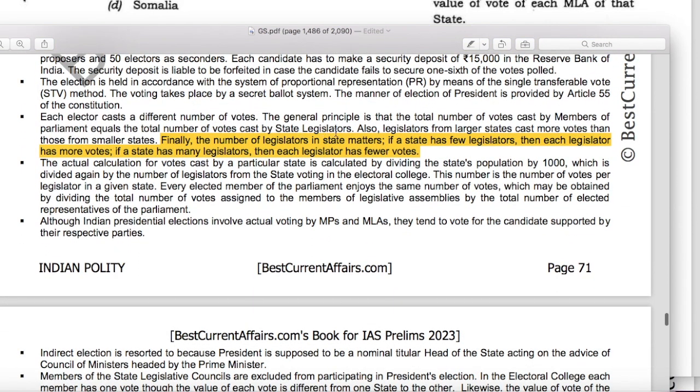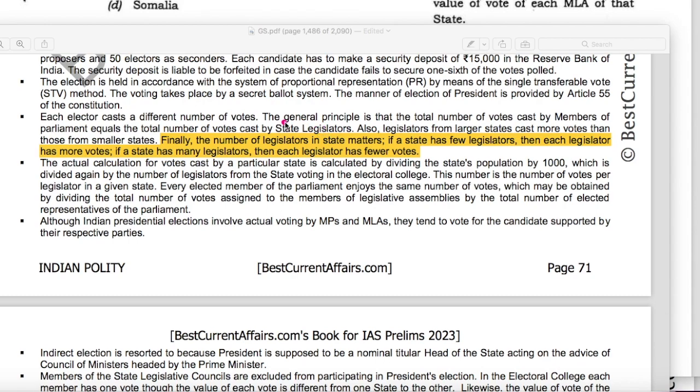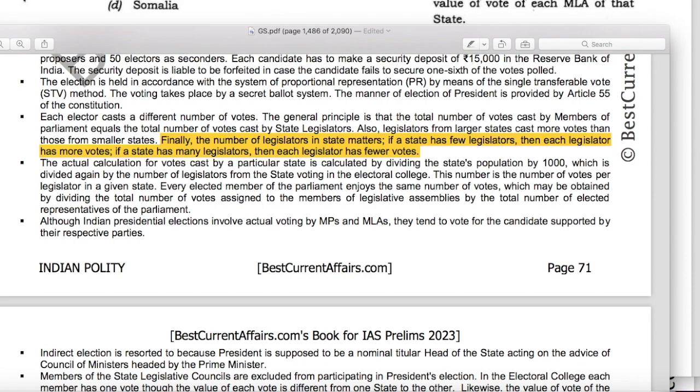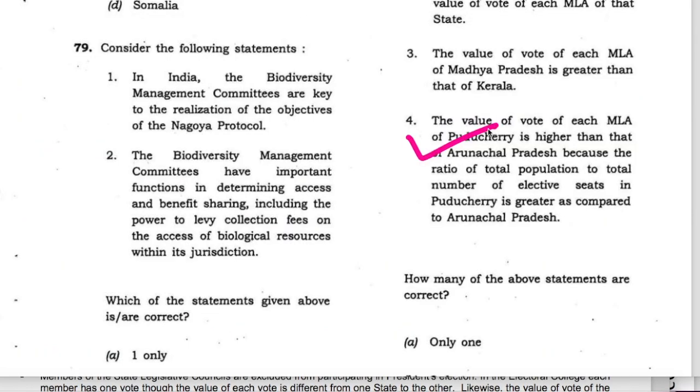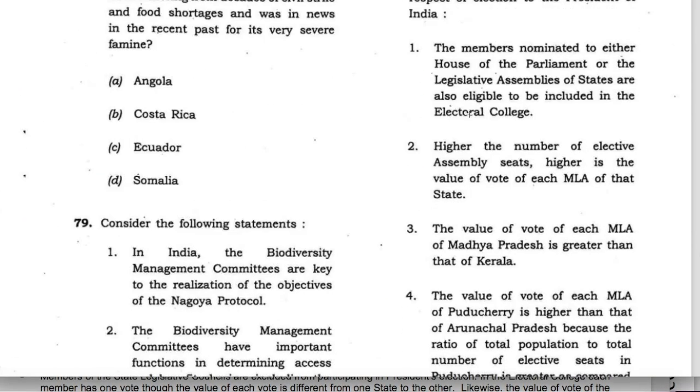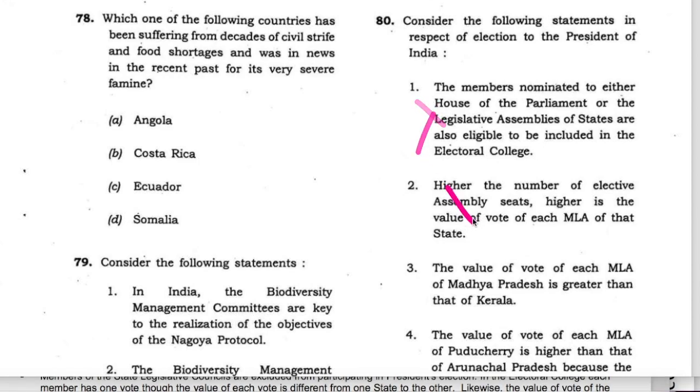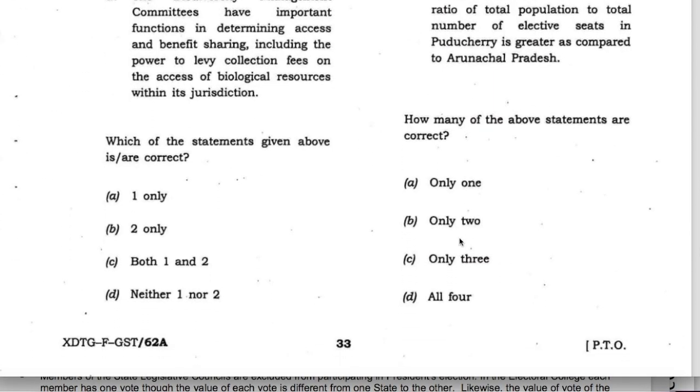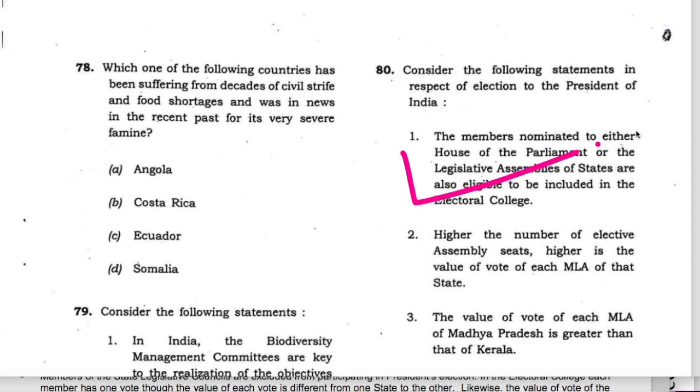Here it is mentioned that the general principle is that the total number of votes cast by the members of Parliament equals the total number of votes cast by the state legislators. Also, legislators from larger states cast more votes than those from smaller states. Therefore, statement 4 is also correct. 3 is also correct. 1 and 2 are wrong. Only 2 statements are correct. B is the answer, and this question is solved.